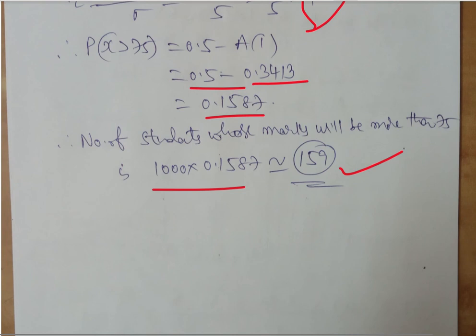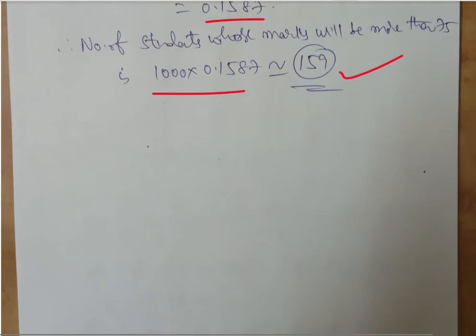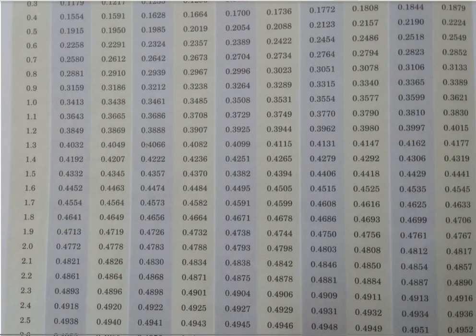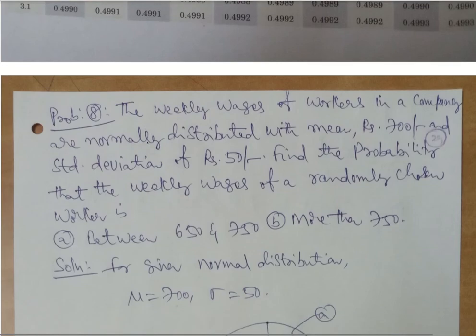But the method is this: whatever value is required to be identified, we first figure it out on the normal distribution curve, and what is not required we subtract, then you will get the solution. So this table is always added in between, so that we can use it as a ready reference.